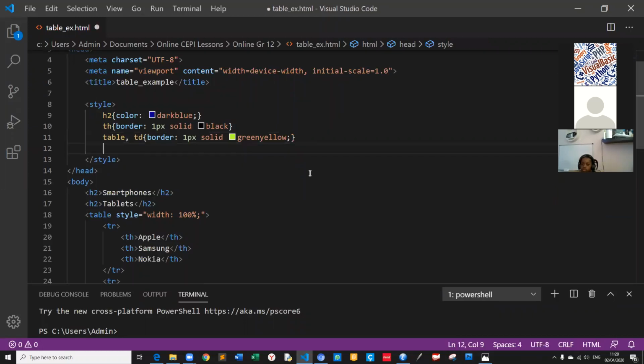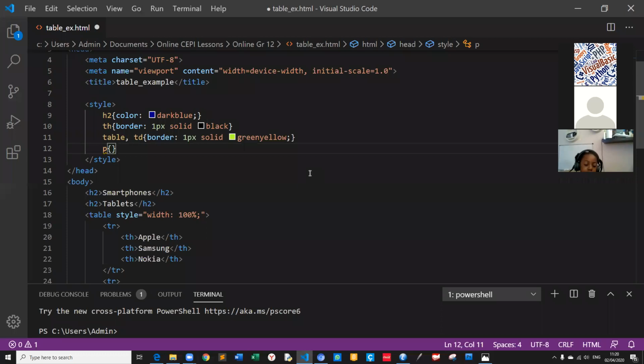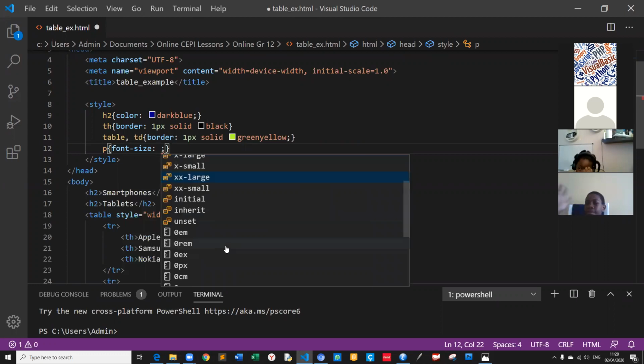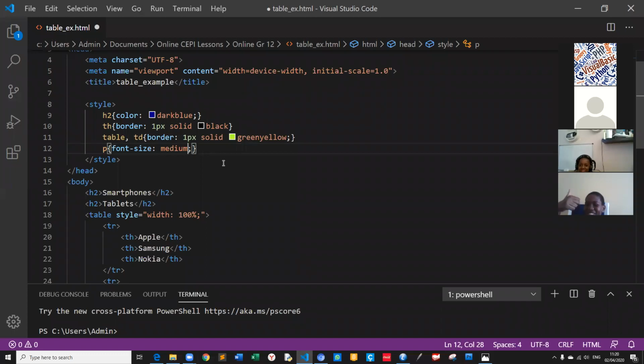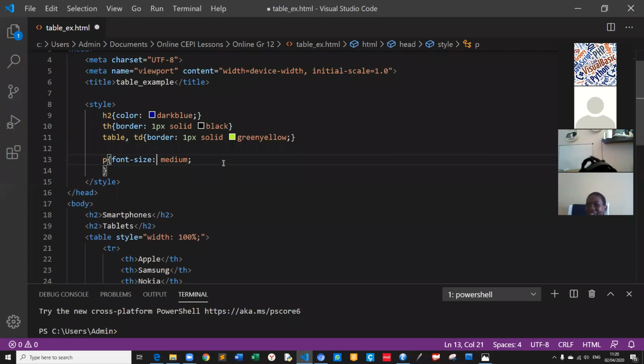And for example, I want to write one paragraph here, p, just p, paragraph. Then you have to open the curly braces. For my paragraph, I will choose the font size. For example, small can be, medium can be. Look, you can choose here. I will give medium. Now I am designing the paragraph.